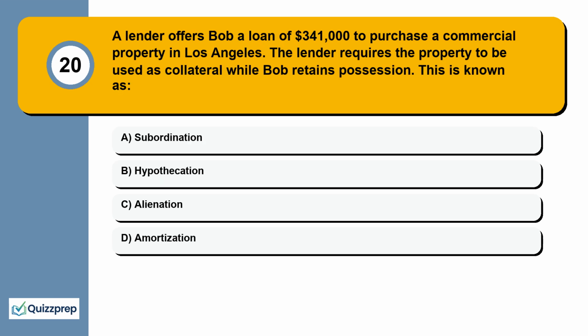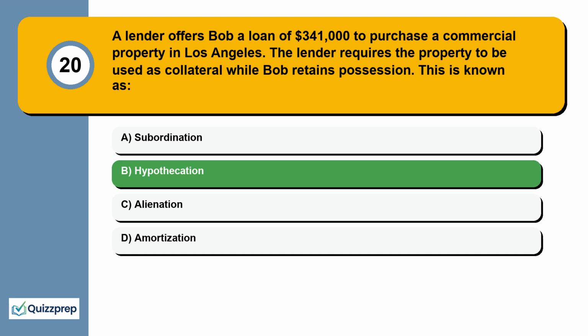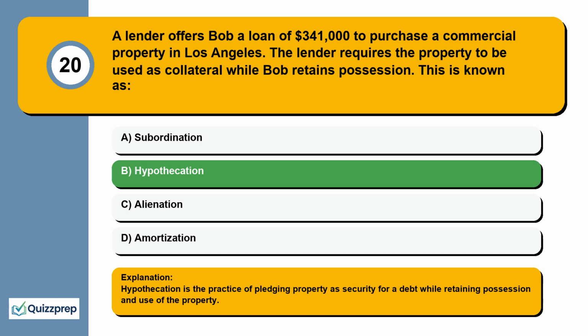Question 20. A lender offers Bob a loan of $341,000 to purchase a commercial property in Los Angeles. The lender requires the property to be used as collateral while Bob retains possession. This is known as subordination, hypothecation, alienation, amortization. Hypothecation is the practice of pledging property as security for a debt while retaining possession and use of the property.